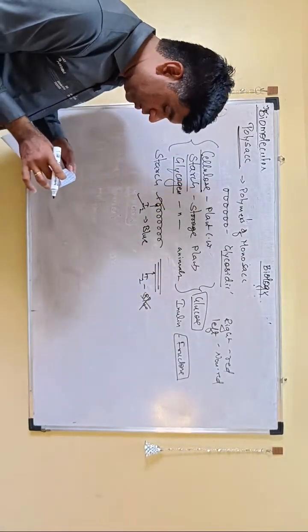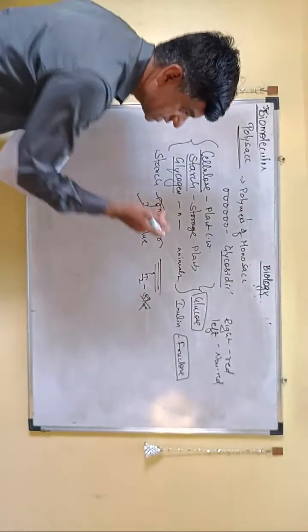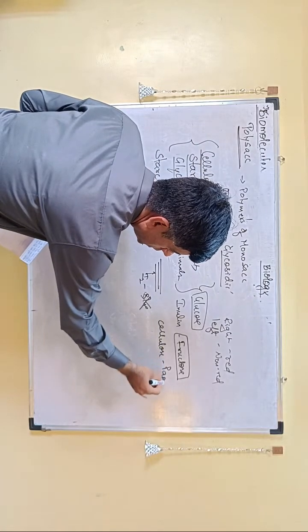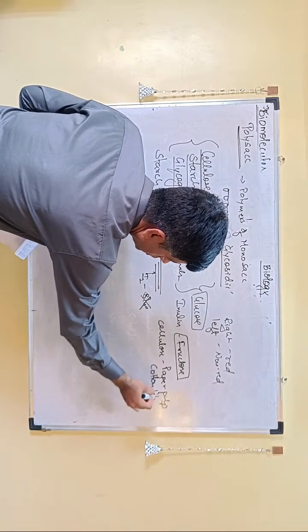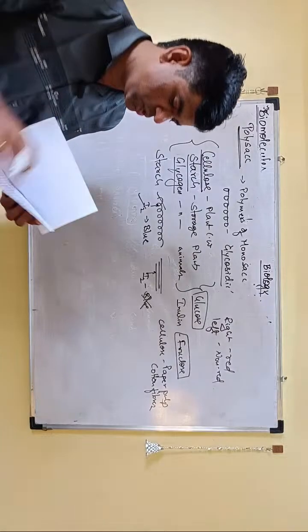Then they have told that all of them are not so similar, right? You have a cellulose example which they have told is your paper pulp and your cotton fibers, right? So these are pure cellulose. They are nothing else but cellulose.